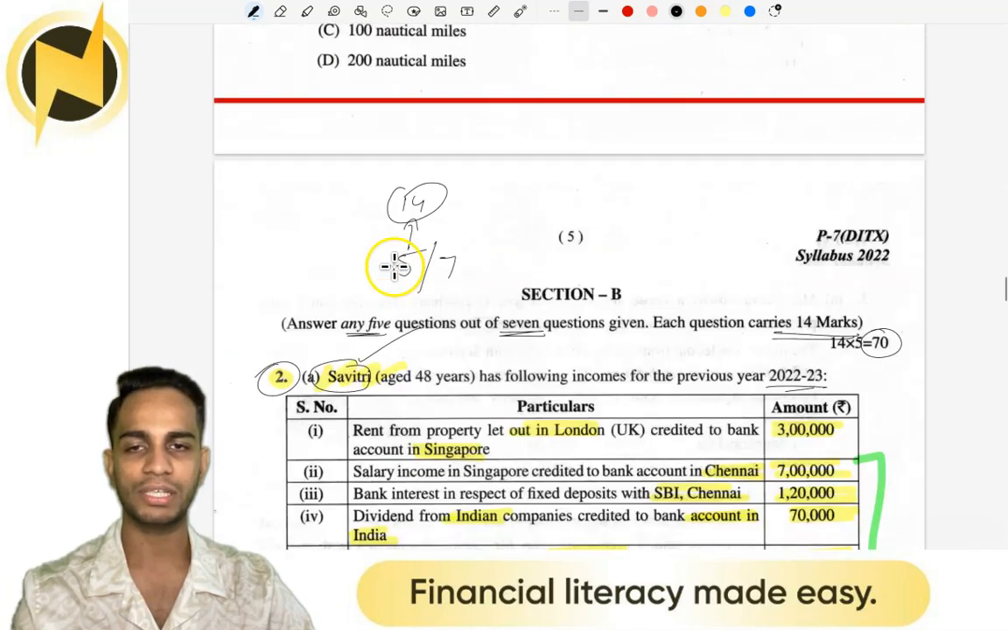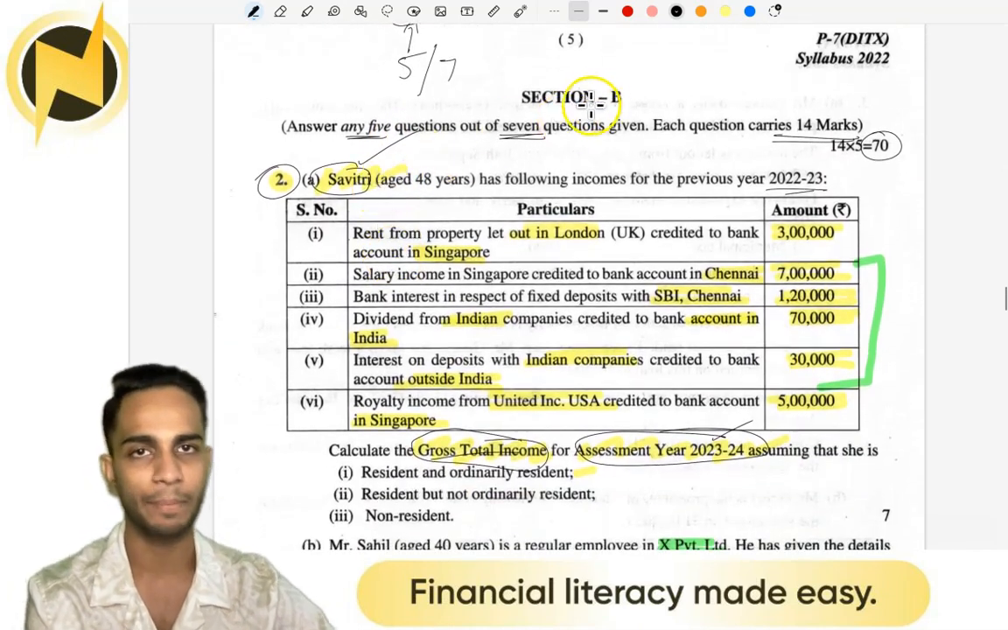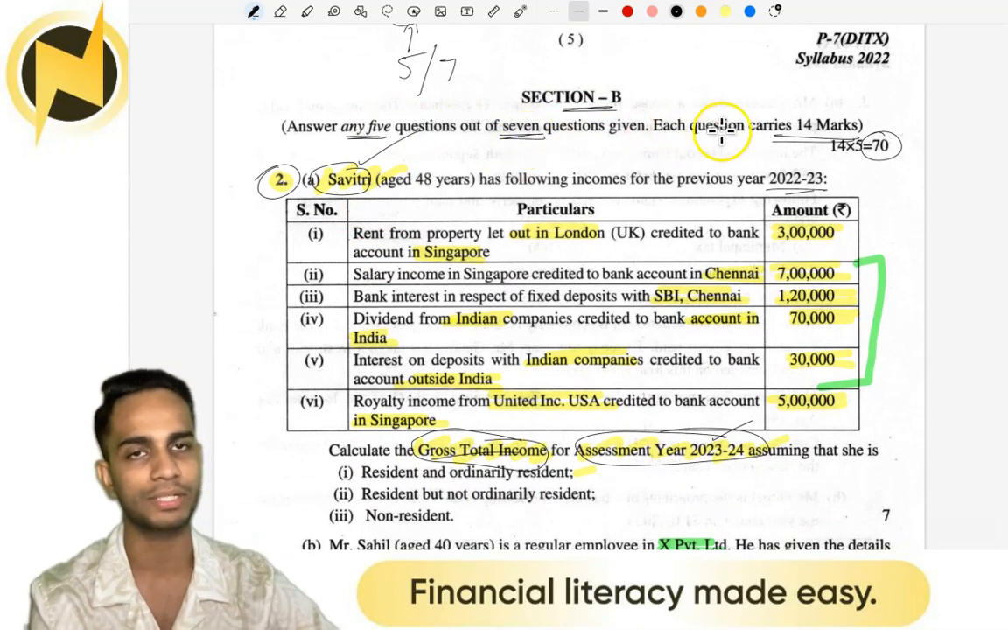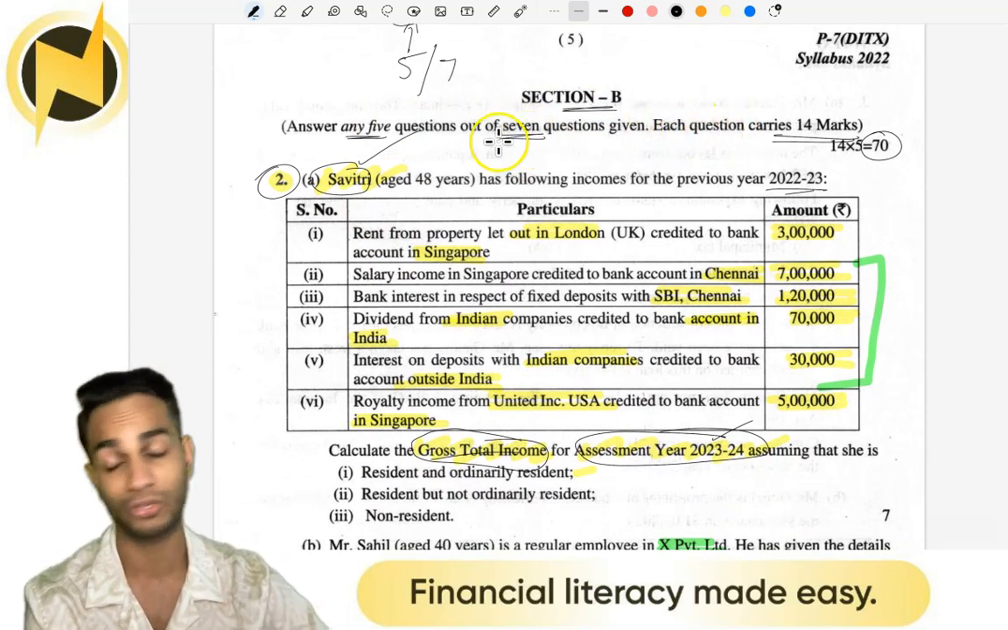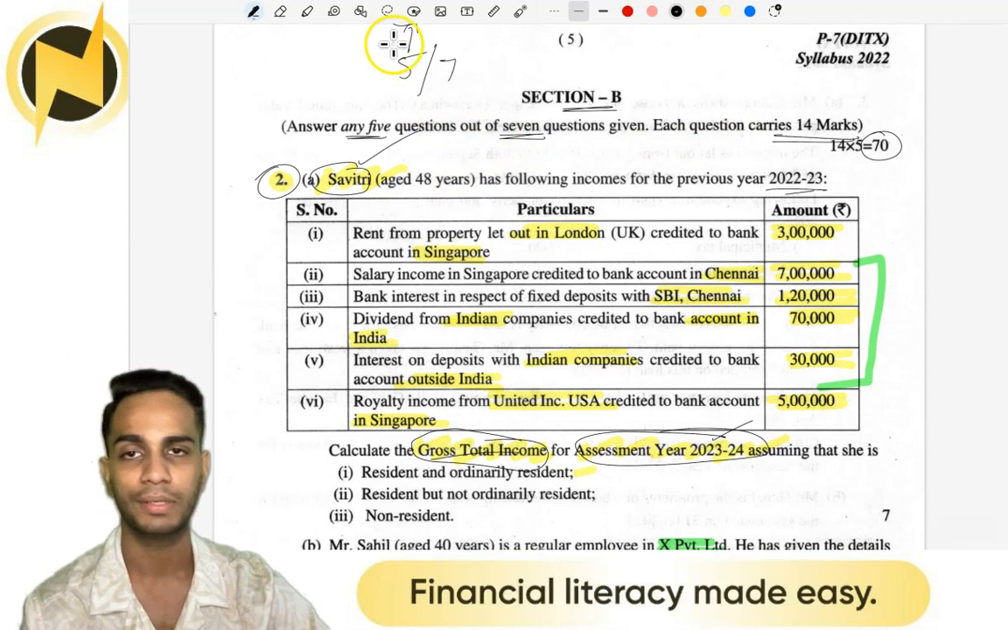GST, I'm not going to touch GST. Now we are going to section B. Answer any 5 out of the 7 questions. I'll answer all the 7 questions for you. I'll answer all the questions from direct tax for you.